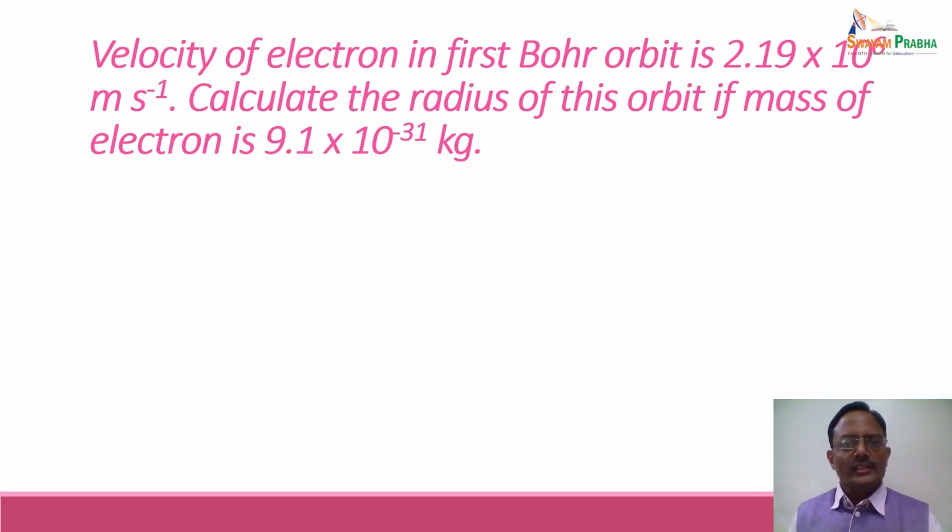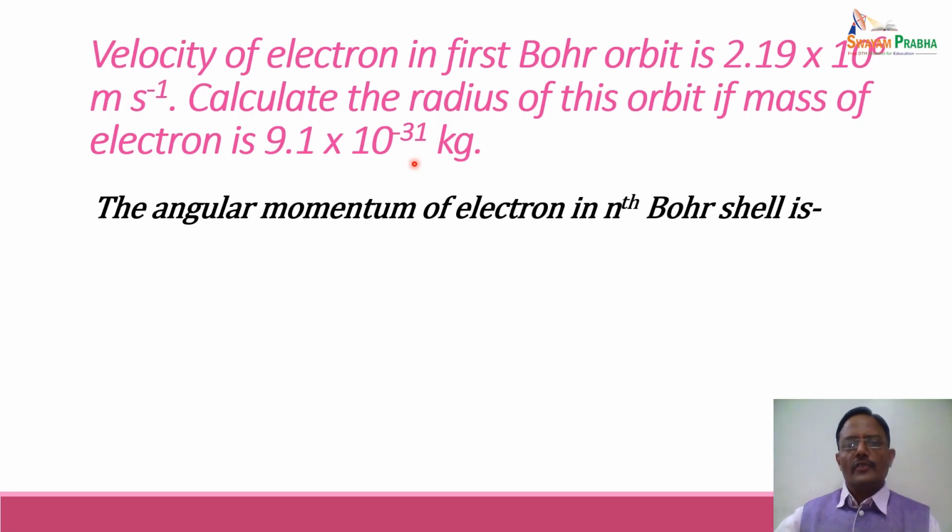Now, the velocity of electron in the first Bohr orbit is 2.19 into 10 raised to power 6 meter per second. Let us calculate the radius of this orbit if the mass of electron is 9.1 into 10 raised to power minus 31 kg.